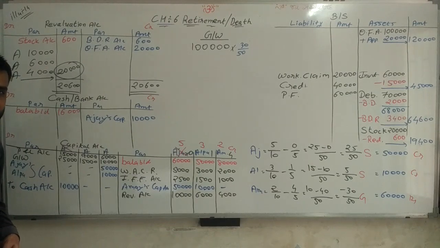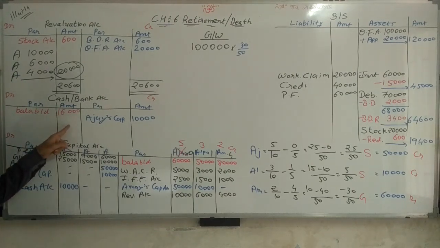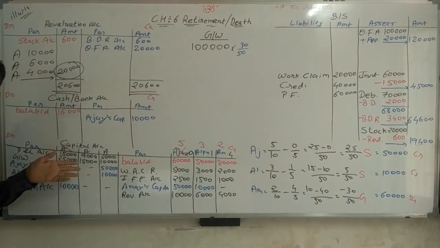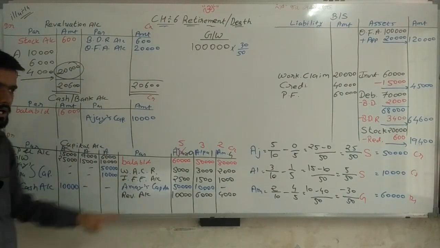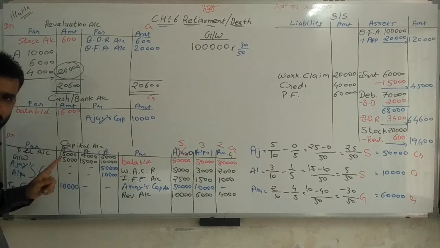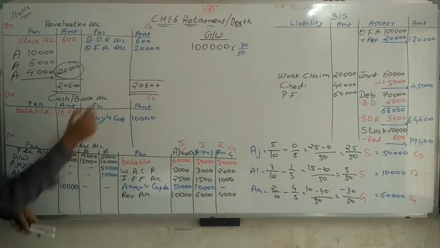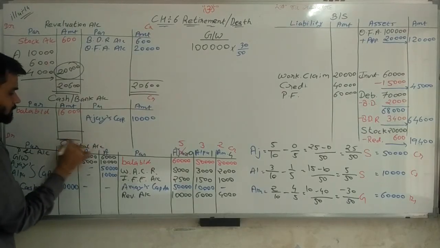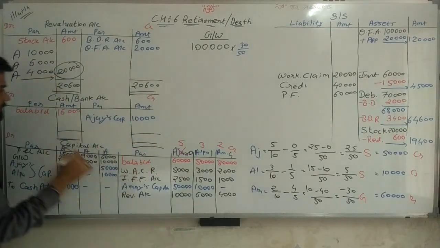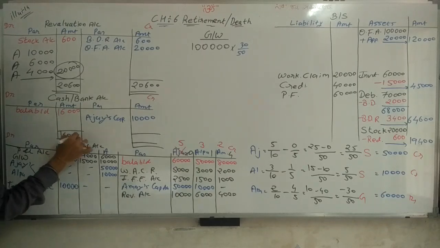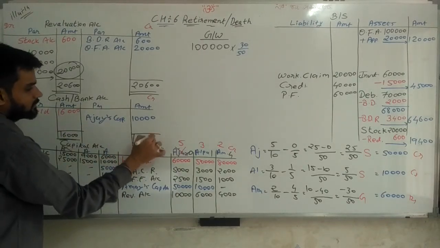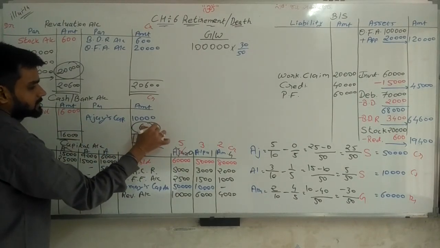Now, whatever was paid here is done. So we can close the cash and bank account. Generally, what we do is close Ajay's account, the retiring partner's account. But I can close this account here also, because now I don't need to pay anything. 16,000 and 16,000, with 6,000 remaining.